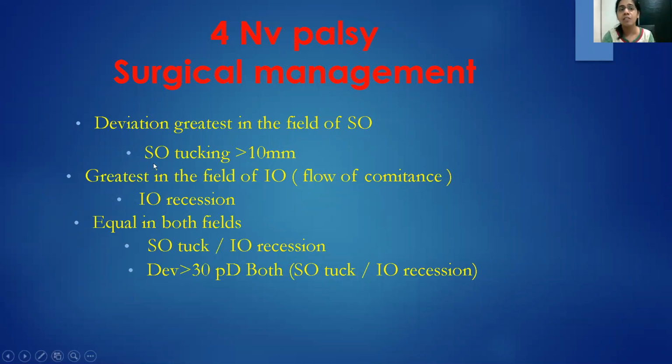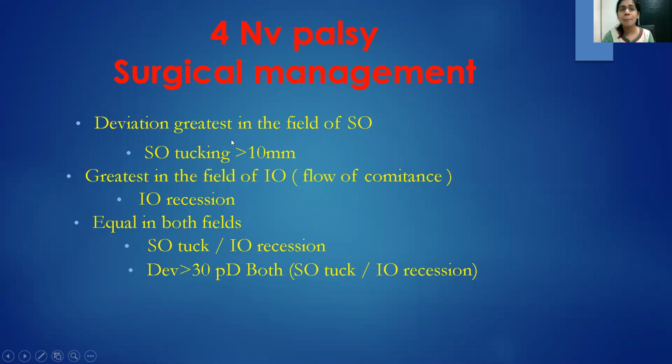However, definitely we will be seeing whether the SO tendon is lax or not. If the deviation is greatest in the field of inferior oblique, we would be going in just for a plain inferior oblique recession. However, if we see that it's equal in both the fields and the deviation is greater than 30 prisms, we do both SO tuck with IO recession.